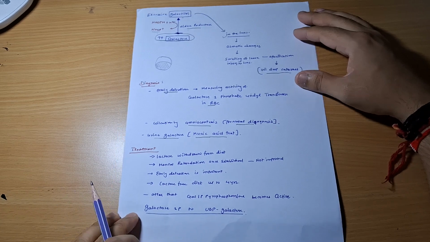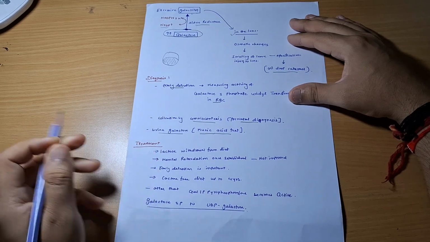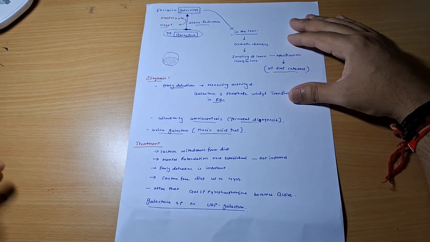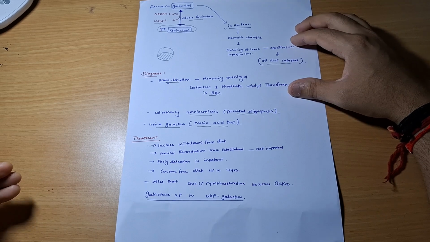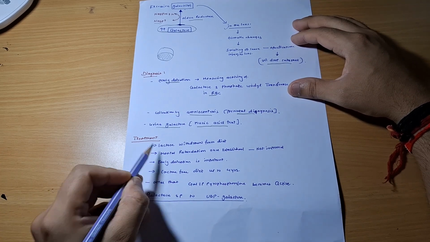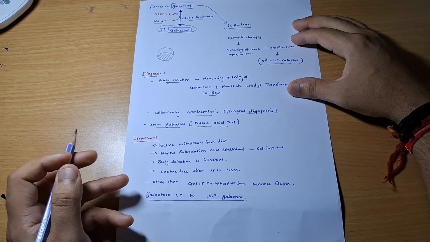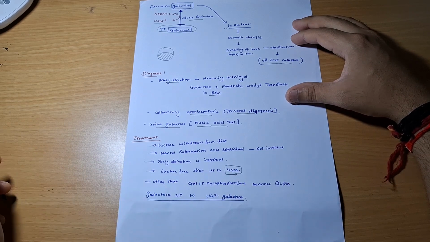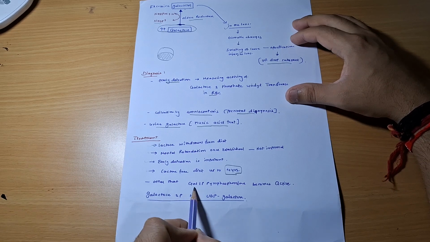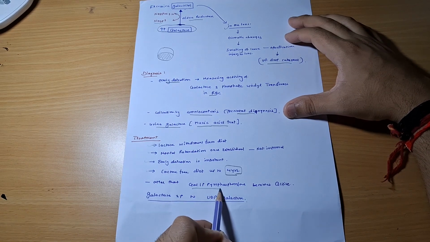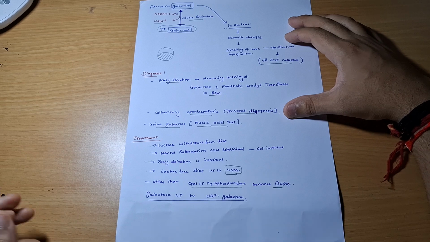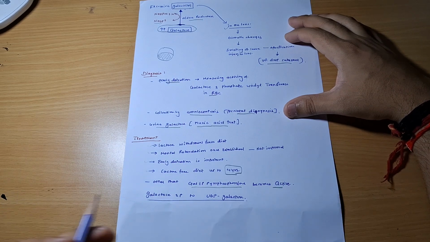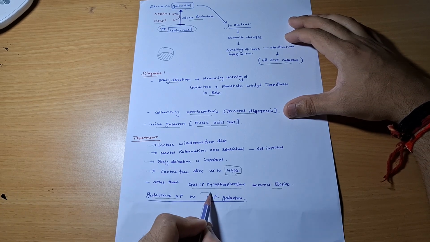So how will you treat the condition? You have to withdraw lactose from the diet, because once mental retardation sets in, there will be no further improvement. Early detection is important. Lactose free diet up to 4 years, you have to give lactose free diet up to 4 years. After that, this enzyme galactose 1 phosphate pyrophosphorylase becomes active. Okay, this will convert galactose 1 phosphate to UDP galactose.